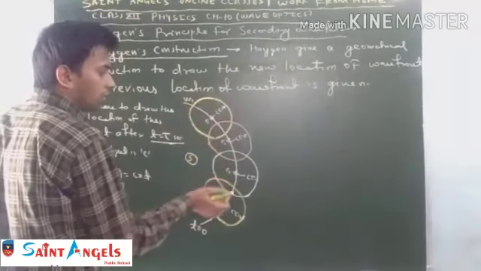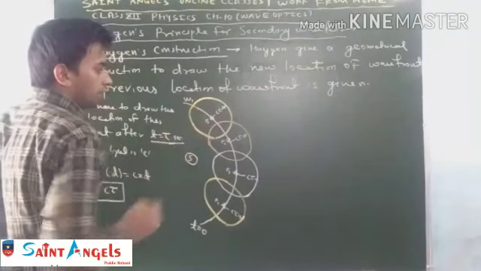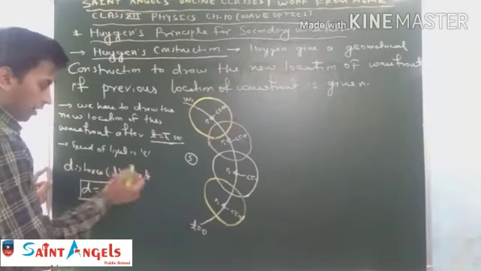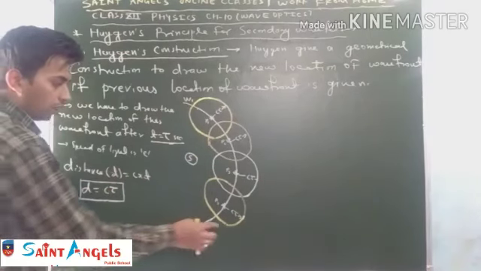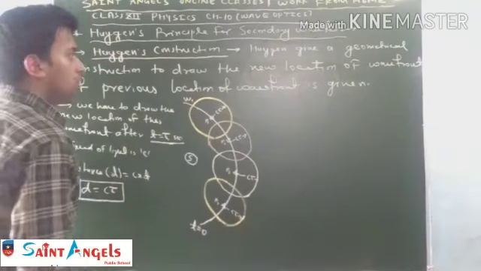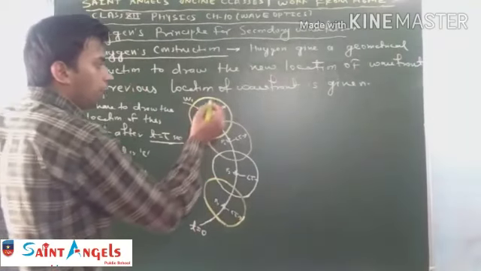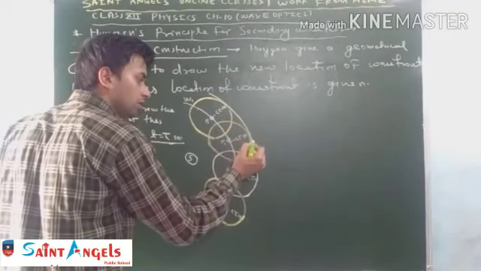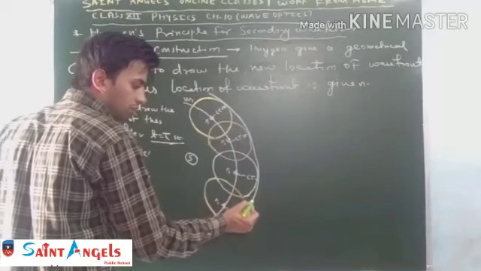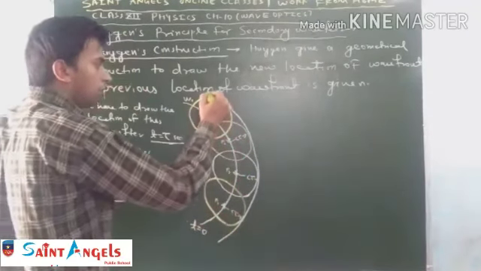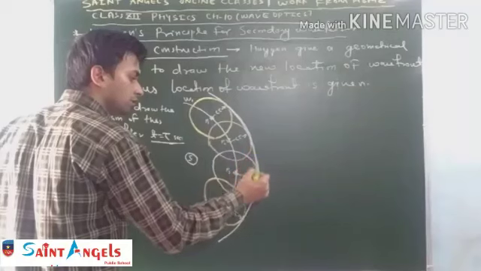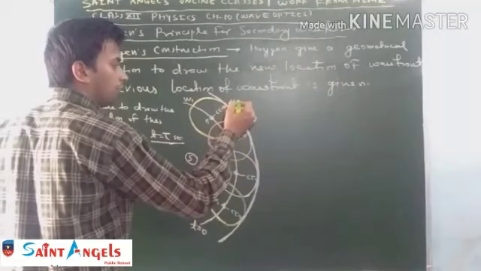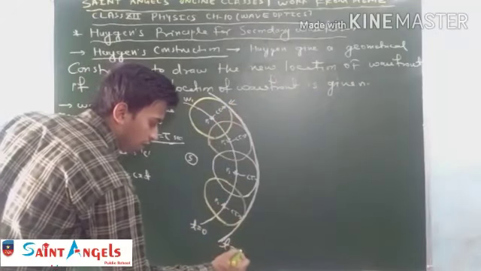So we draw a circle considering each particle as a center, and the radius is equal to the distance traveled by the wavefront in that particular time. Now Huygens states that if we draw a tangential plane on these wavelets, we obtain the new location of the wavefront after any instant of time.